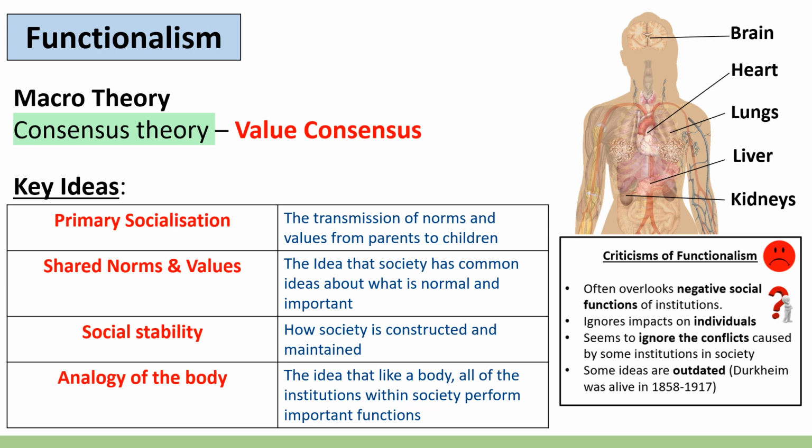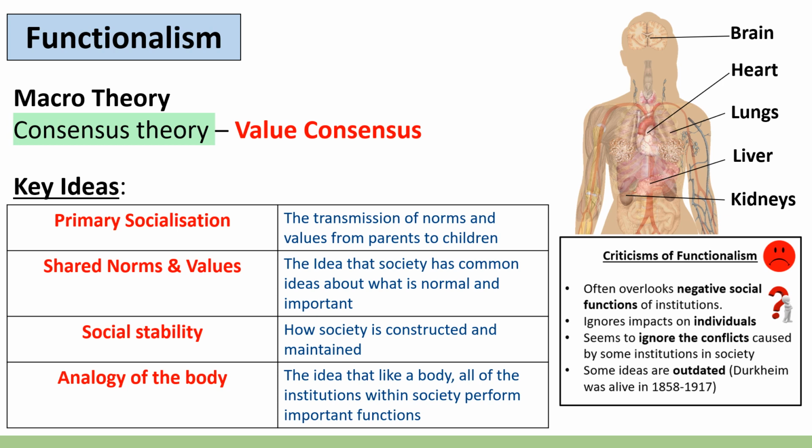Functionalists believe that the reason that all things in society exist is because they perform a function, and they believe in this idea of value consensus, the idea that in general people in society have shared norms and values and common goals. This is what makes functionalism a consensus theory. Some of the key ideas within functionalism are primary socialization, shared norms and values, social stability, and the analogy of the body.